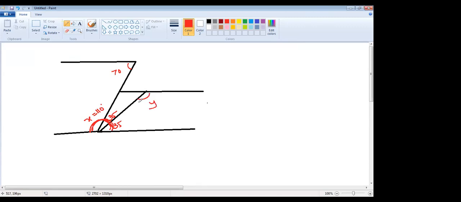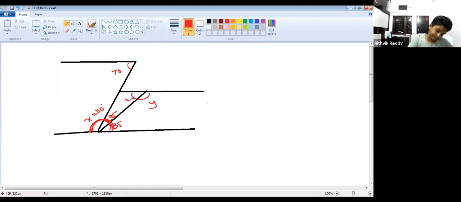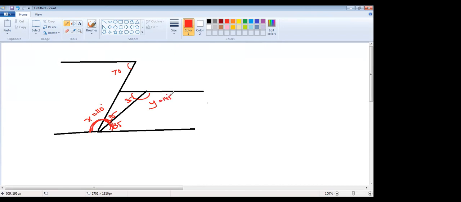If it is a Z angle, the same side interior angles. If it is a Z angle, you just see, this is 35, this is also 35. Fine, right? 35 plus y will be 180. 180 minus 35, so it will be 145. Ma'am, y is 145.